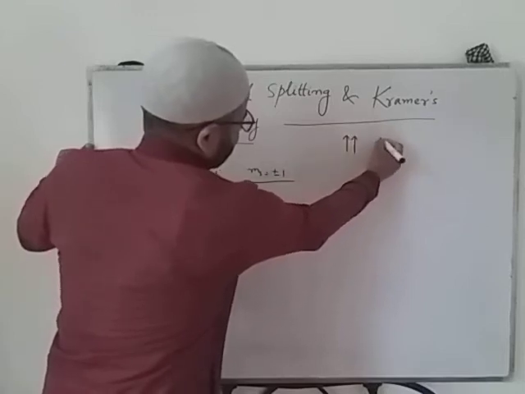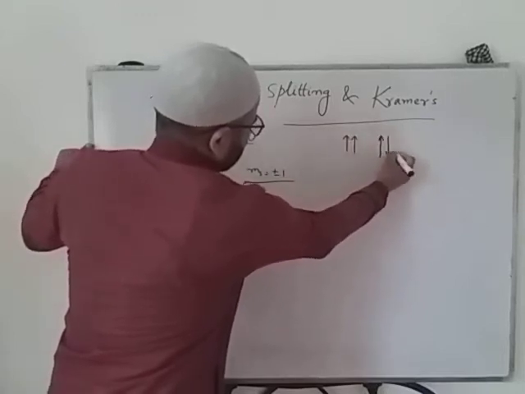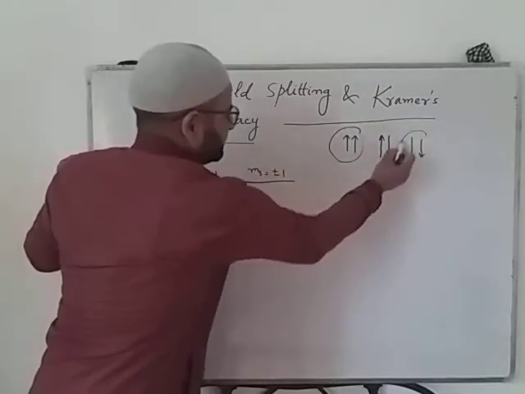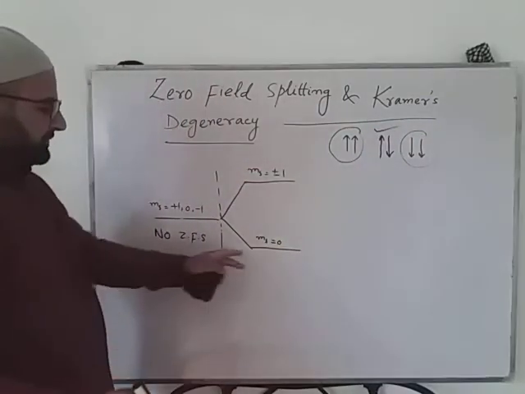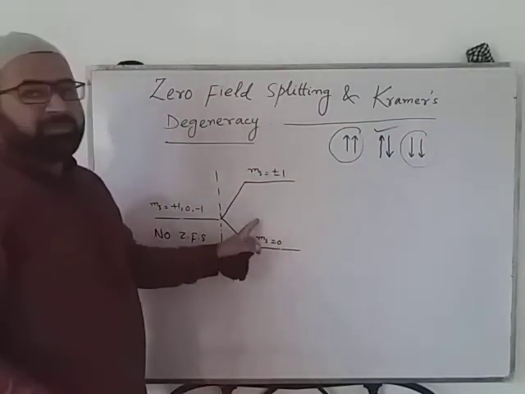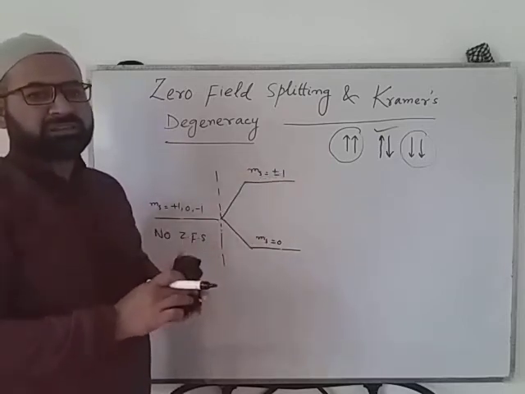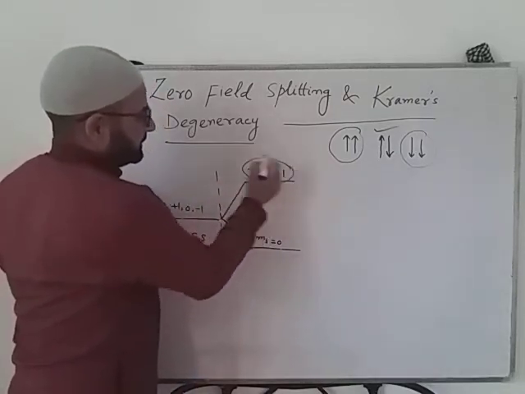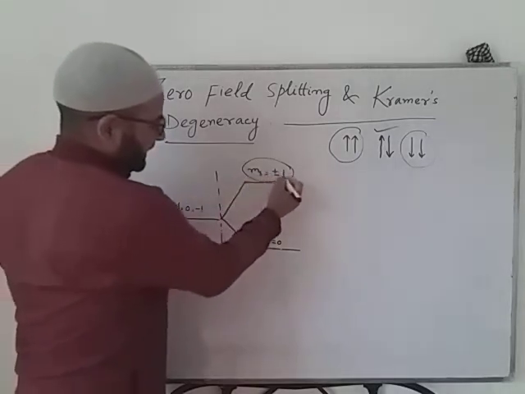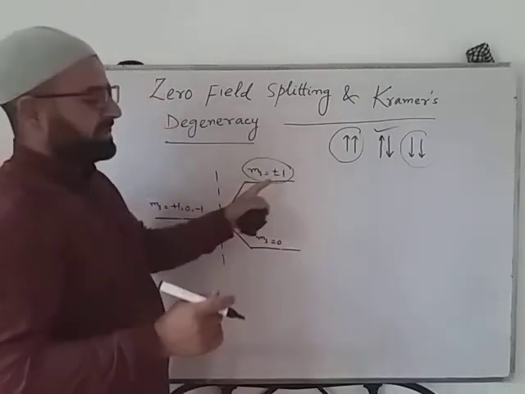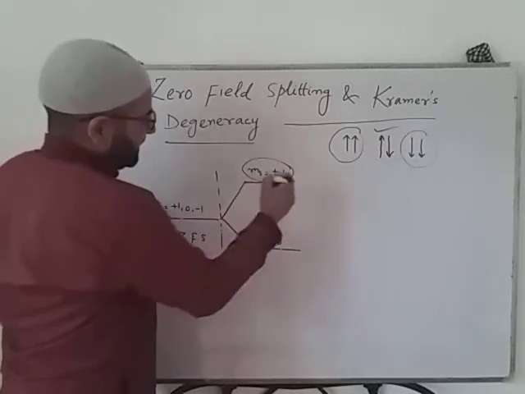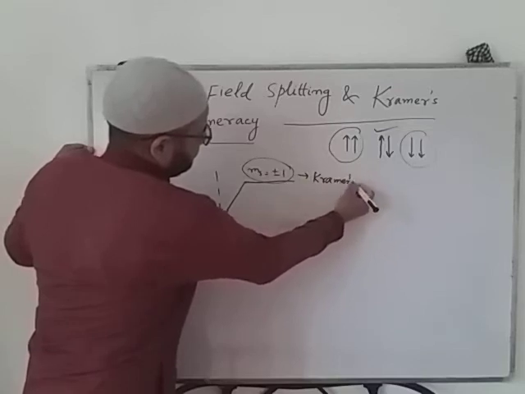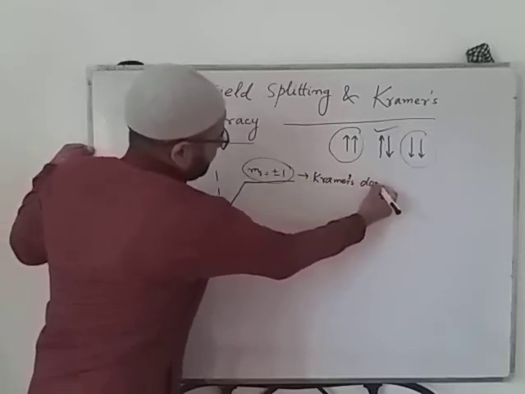If we have these three orientations of the two unpaired electrons, this and this are equivalent, while this one is different. ms equal to 0 will be lower in energy, and ms +1 or ms -1 are still degenerate. That means it forms a doublet, with two spin states, +1 and -1, and this doublet is called Kramers doublet.